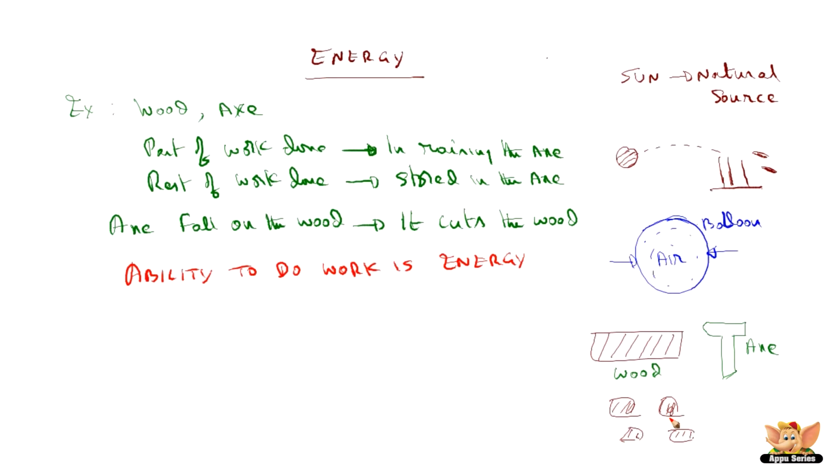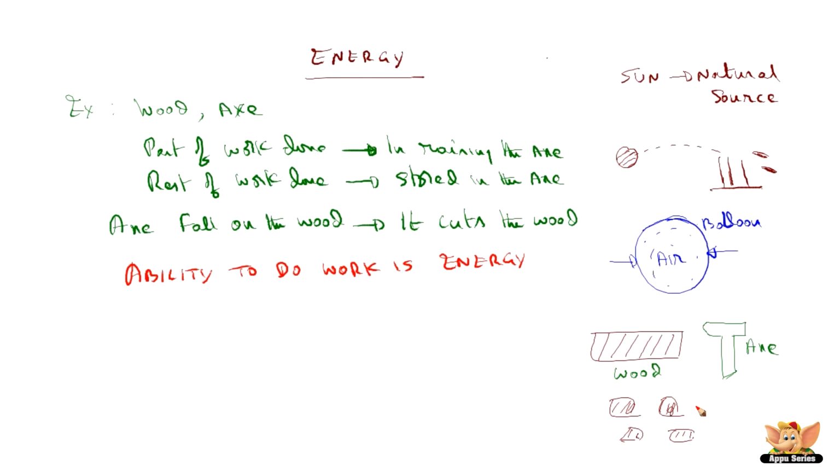See, further going on this example, now the axe is on the cut pieces of the wood. Will it do any work now? Nothing. For it to do work again, we need to raise the axe once more. Then again the work gets stored in the axe, and that work will be consumed by the wood. So the energy is nothing but the axe's ability to cut the wood. The axe has released its energy while cutting the wood, and the wood gained that energy from the axe.